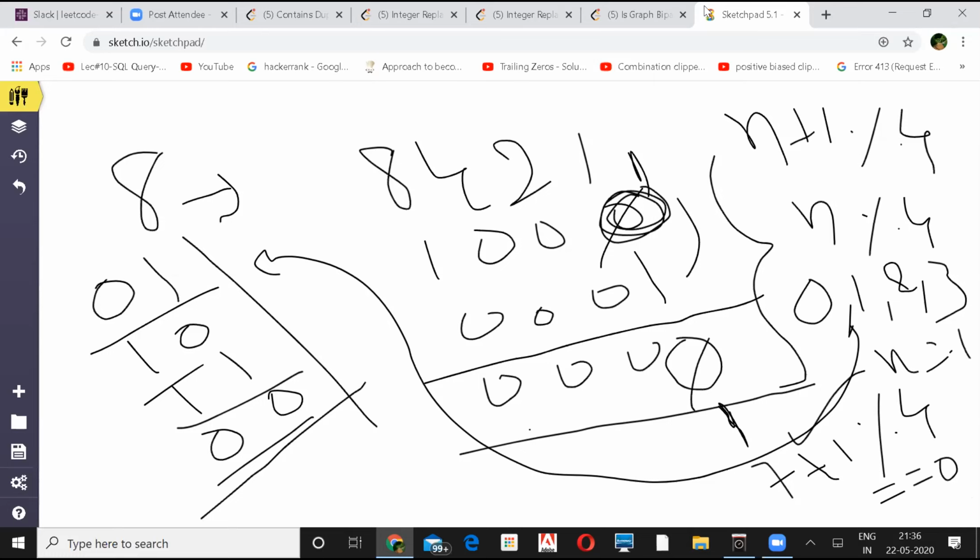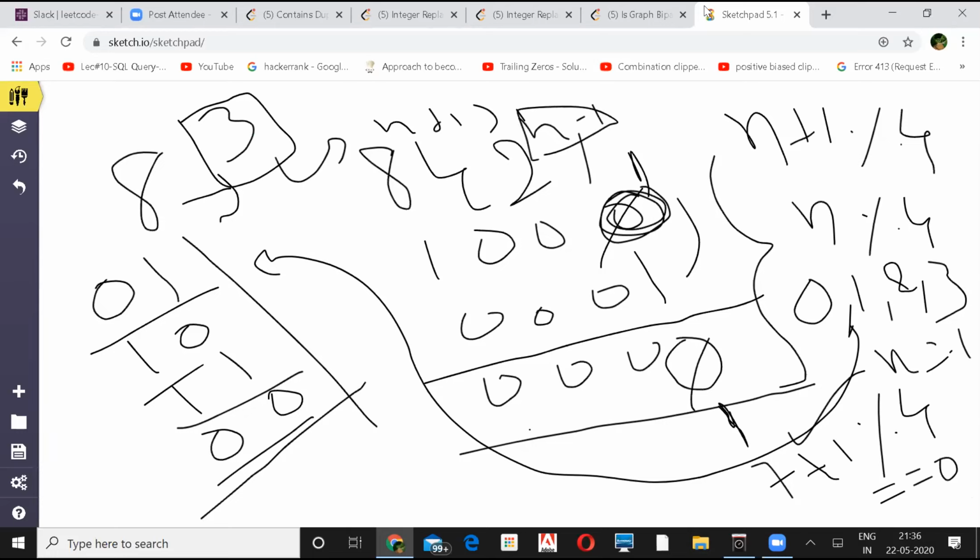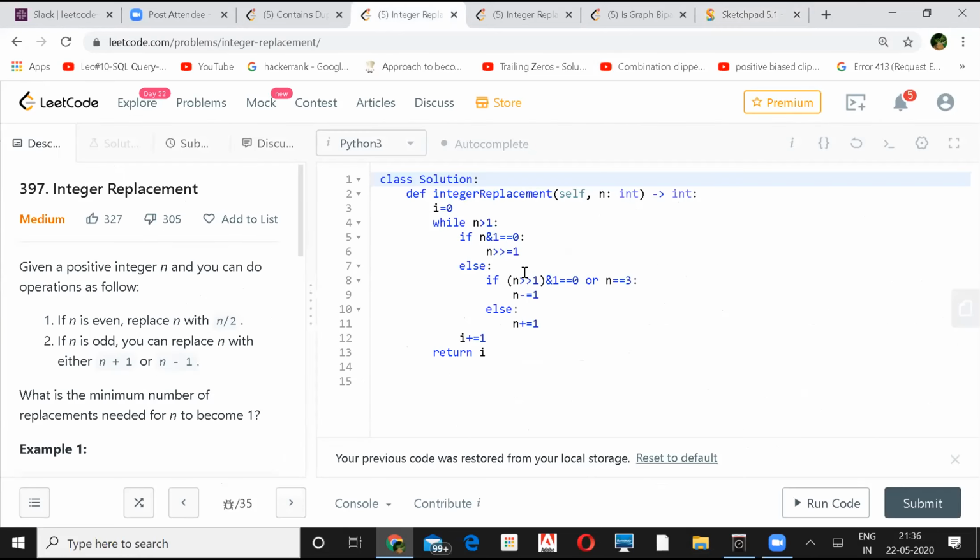But I told you just now that 3 is an exception, where n plus 1 takes more steps than n minus 1. We should have taken the n minus 1 choice because it has fewer steps. So this is what I'm doing: checking with the AND whether it becomes even, and increasing the iteration count, how many times you have to do that.